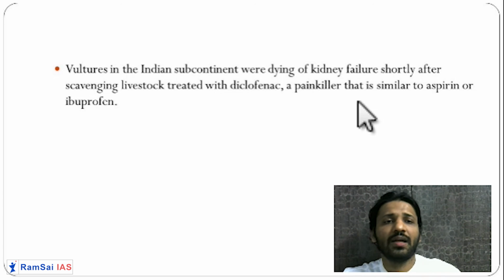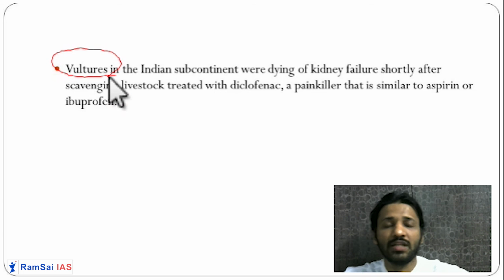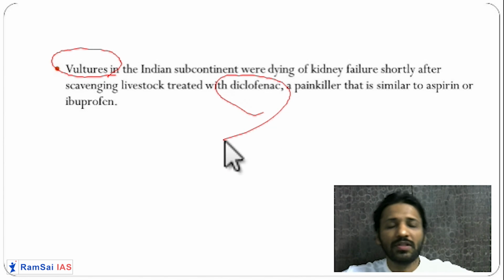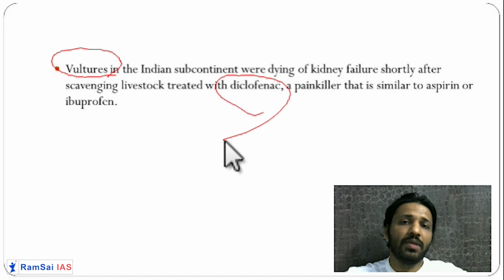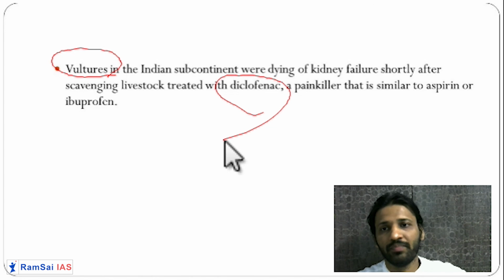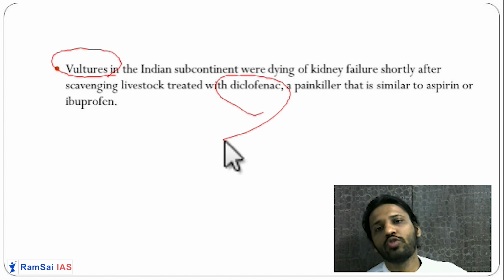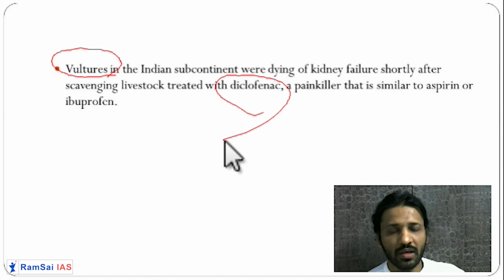Vultures in India, in terms of conservation, are one of the species that has been threatened because of human activities. We are using a drug called diclofenac, which is used for killing pain. Somebody has a muscle problem or some issue, so they use this sedative called diclofenac. Sometimes diclofenac is used for cattle as well. When these cattle die and vultures eat the flesh of the cattle, they die because of certain complications in their body. So we are trying to ban diclofenac usage in cattle.